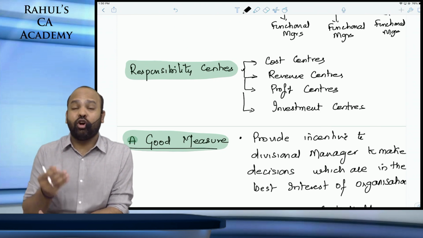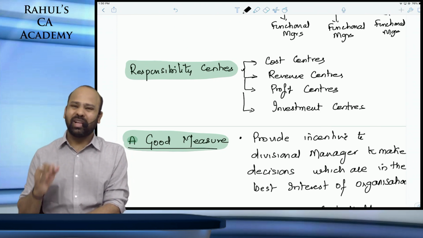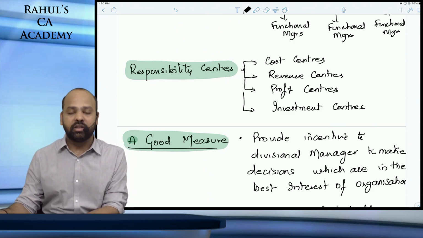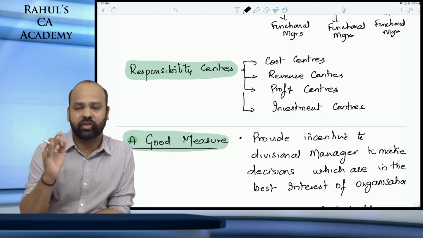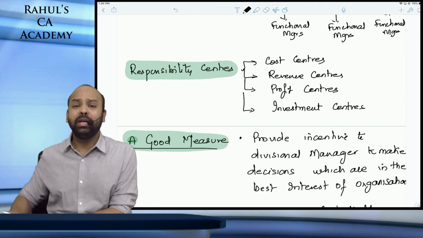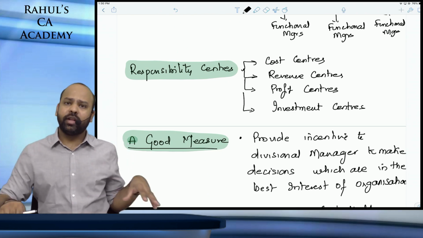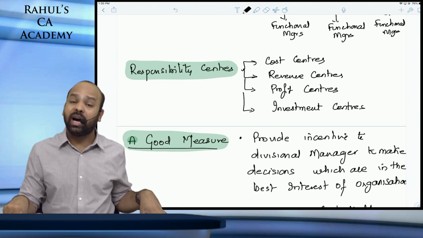So to measure or evaluate the performance of such a cost center, you will have to compare, I repeat, you will have to compare, guys, the actual cost incurred with the standards that have been set by the organization. This is how we normally evaluate the performances of cost centers. For example, a purchase department is not directly involved in generating revenues for the firm. So you can say that a purchase department or production department are cost centers.